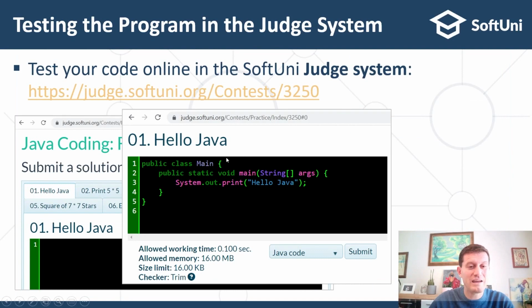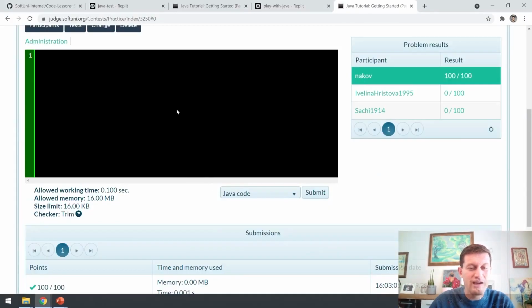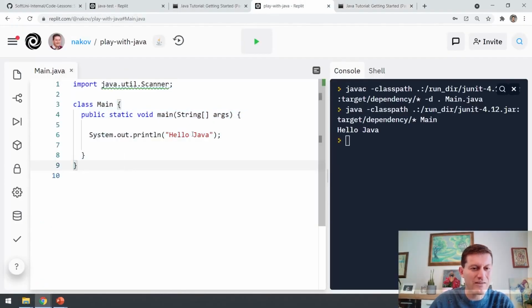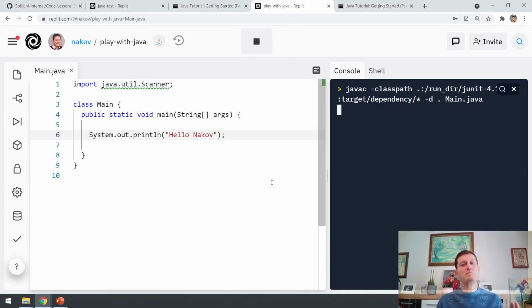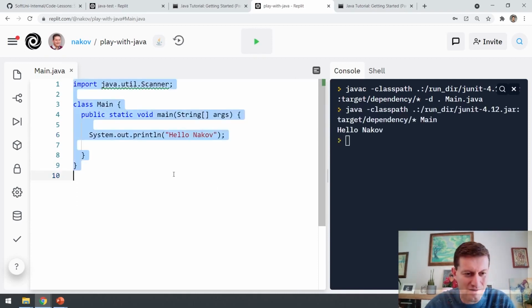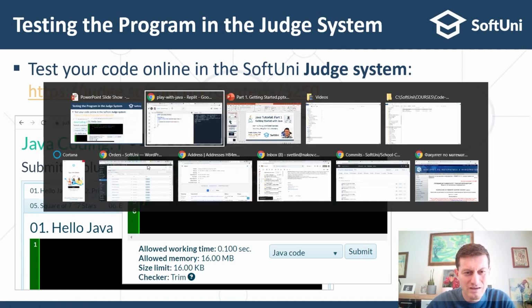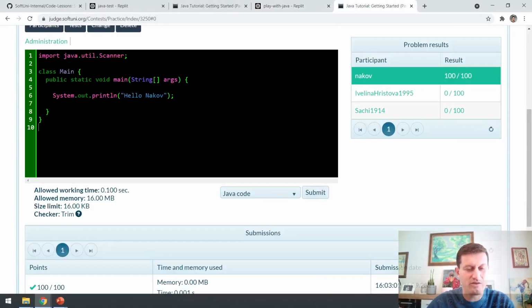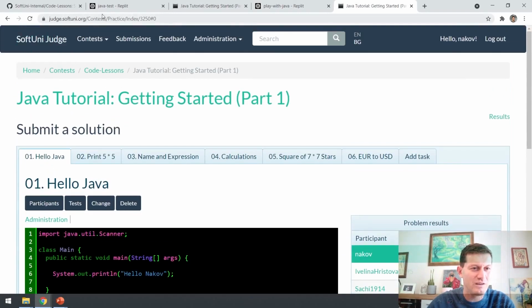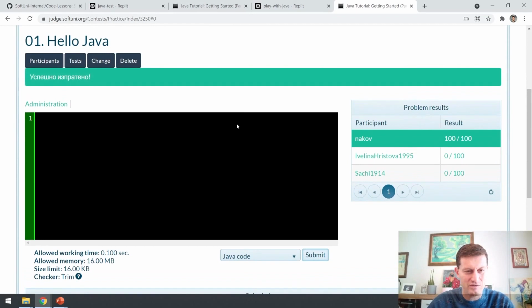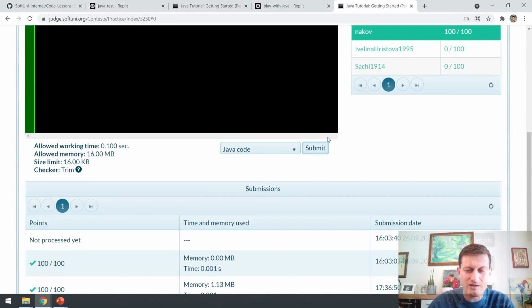If I write a program which is incorrect, like Hello Nakuf, for example, this is a program which prints Hello Nakuf. It doesn't print the correct output Hello Java. If I take it and put it here for evaluation in the SoftUni judge and I submit it, it says that it's successfully sent for evaluation.